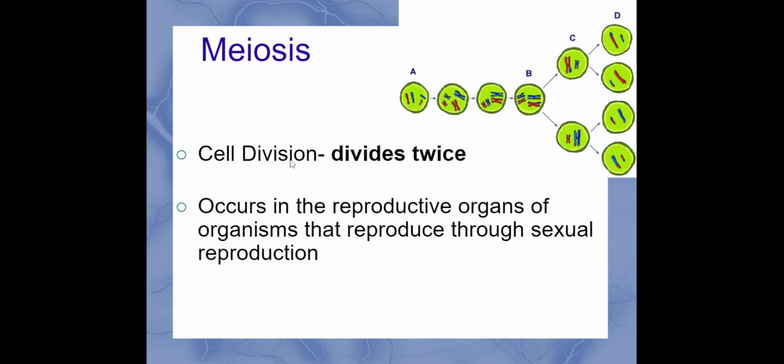You want half the number of chromosomes coming from one of the parents, half from the other parent, in order to give the offspring a full set. So you can see here we have the parent cell. It's got a red long one, a blue long one, a short blue one, and a short red one. But when you look here at the daughter cells, notice there's 4 of them because we divided twice. You're getting 1 long, 1 short instead of 2 long and 2 short. Half the number that we started with.